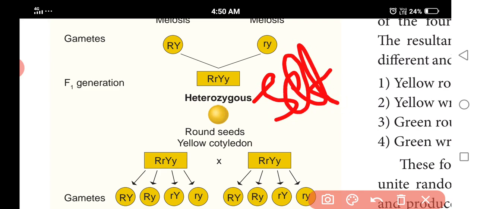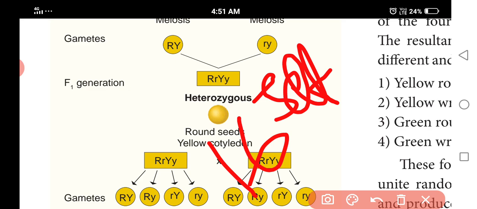the factors for two characters assort or separate independently of each other, and may enter the gamete either with capital Y or small y. Similarly, small r also may enter the gamete with capital Y or small y. Thus, four types of gametes are produced: capital R capital Y, capital R small y, small r capital Y, and small r small y. The male and female gametes could combine in 16 different ways.